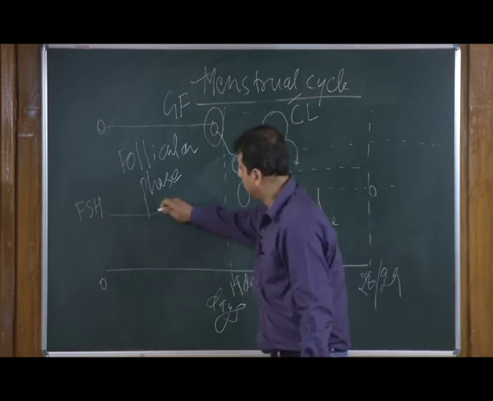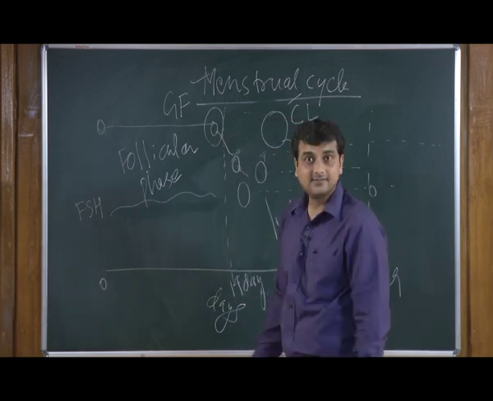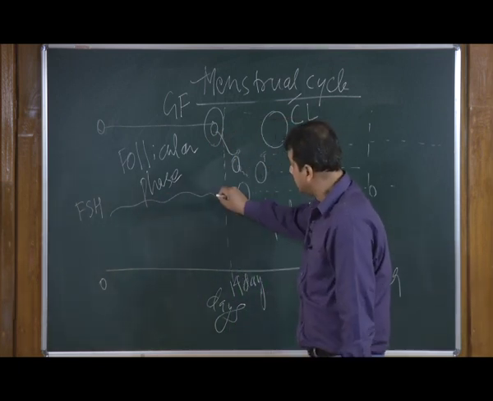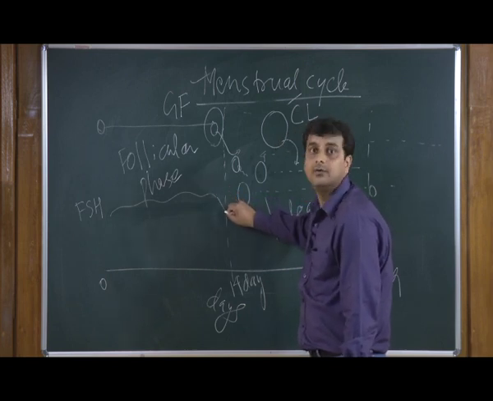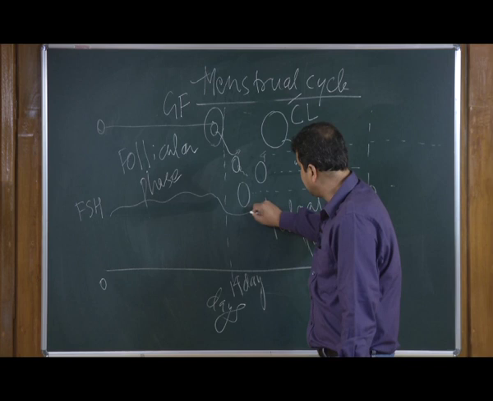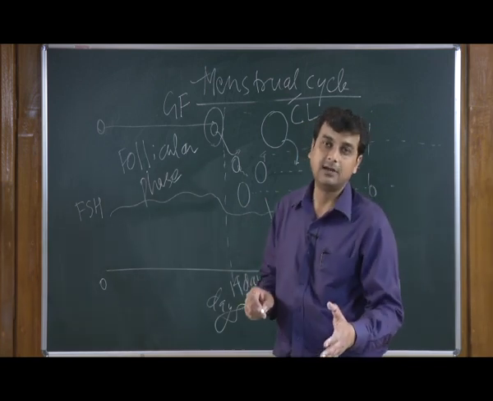So, we can simply say the follicle stimulating hormone is in quite high concentration here, while the concentration of FSH is getting down at the time of ovulation, and then that is kind of sustaining again, because this is a very important hormone in the female reproductive tract.